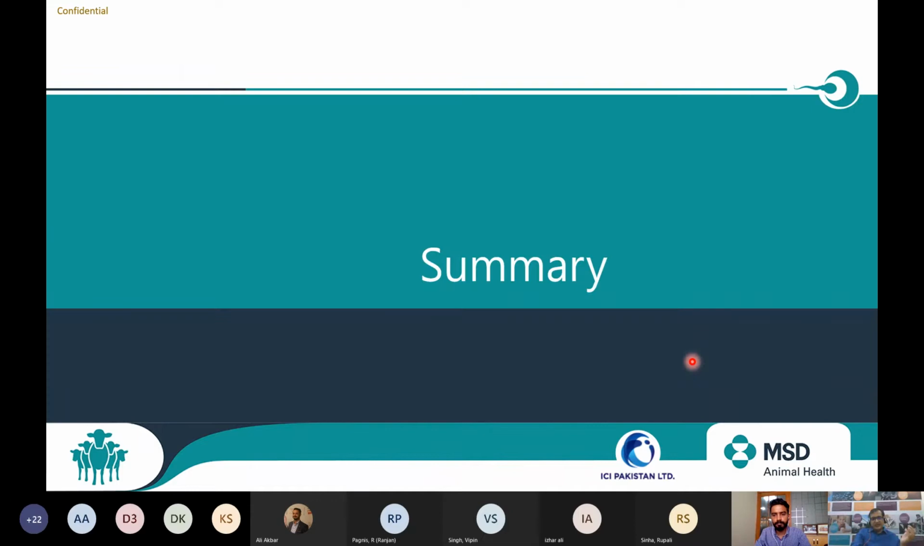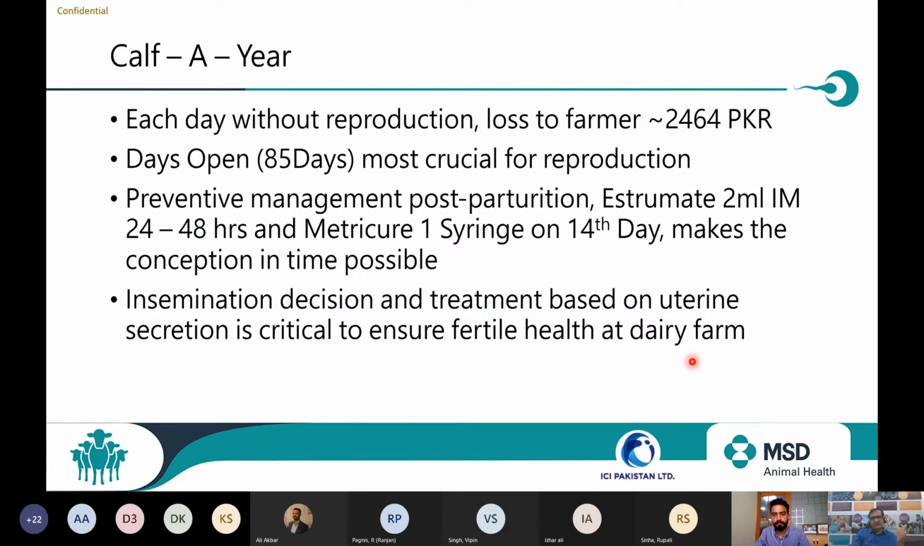So I'm coming to the end of the topic. What we discussed: there is a loss of around 2500 PKR every day, close to 51,750 PKR in one cycle. Days open need to be maintained within 85 days. That is most crucial for reproduction. We can use preventive measures like Estimate 2 ml post parturition and a Metricure syringe 14 days post parturition. Insemination decision needs to be based on uterine secretions.